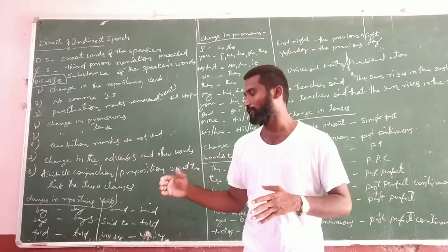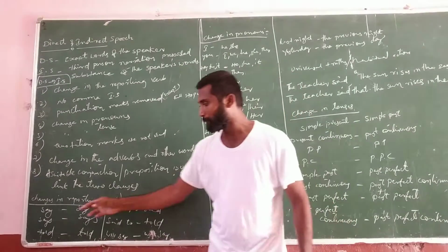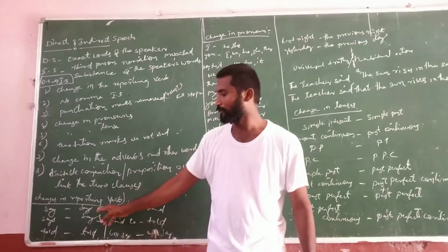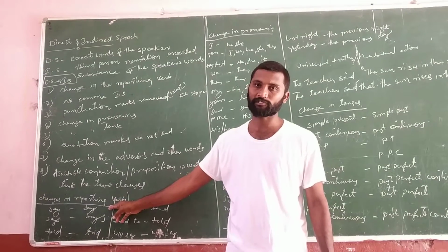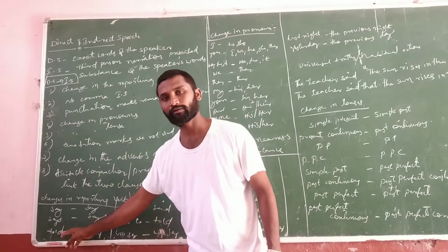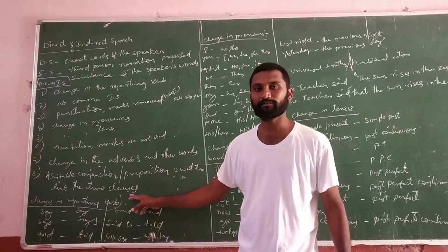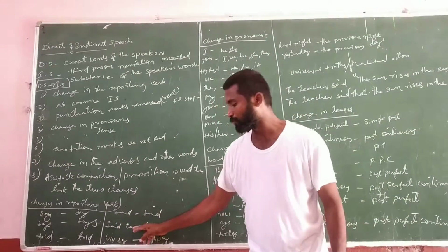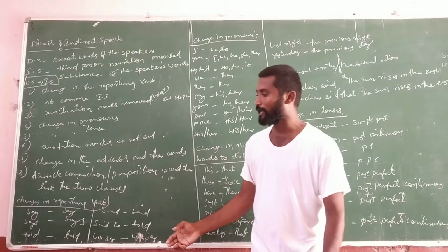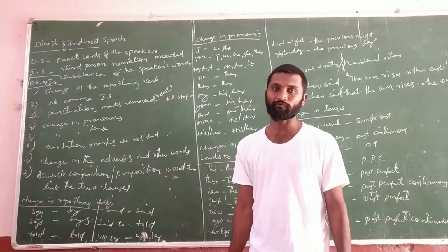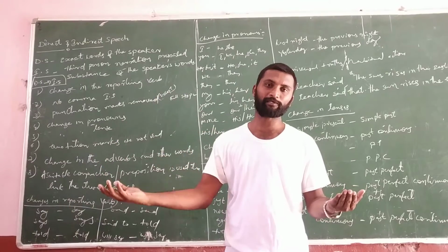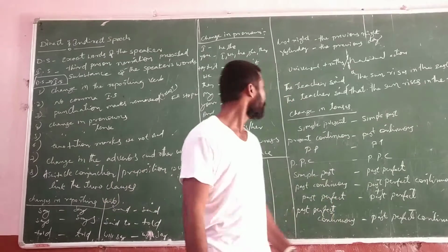If you see changes in the reporting verb, if the reporting verb is say in direct speech, we have to write say in indirect speech. Same. Says means says. Told means told. Said means said. Said to means told. Will say means will say. These are the changes in the reporting verb. If the reporting verb is say, in indirect speech also you write say.